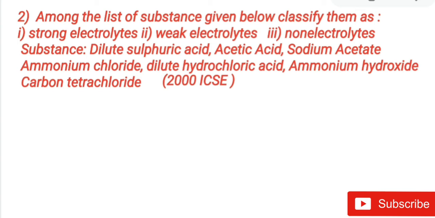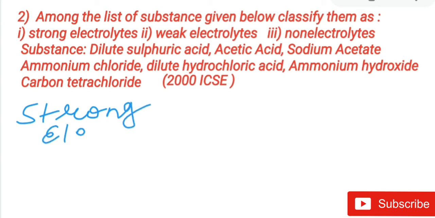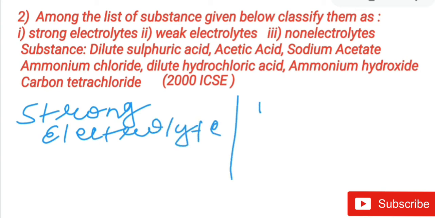Now let us check one by one. When you get this type of question, children, you make the columns first. This is the column of strong electrolytes. The second column is weak electrolytes, which I am writing in short. And the third is non-electrolytes. Now let us check one by one.